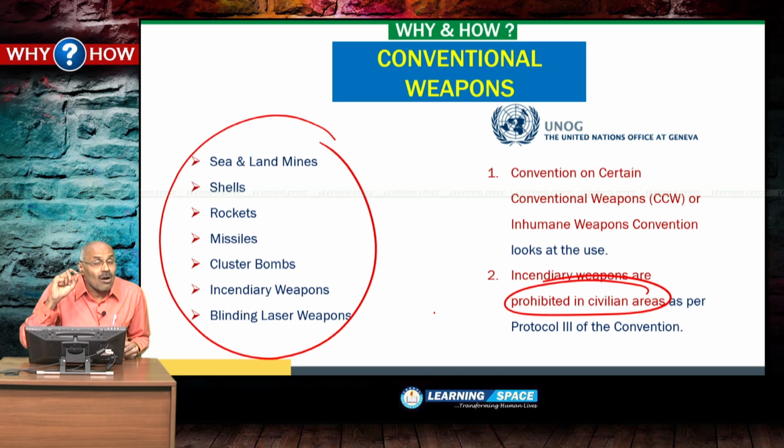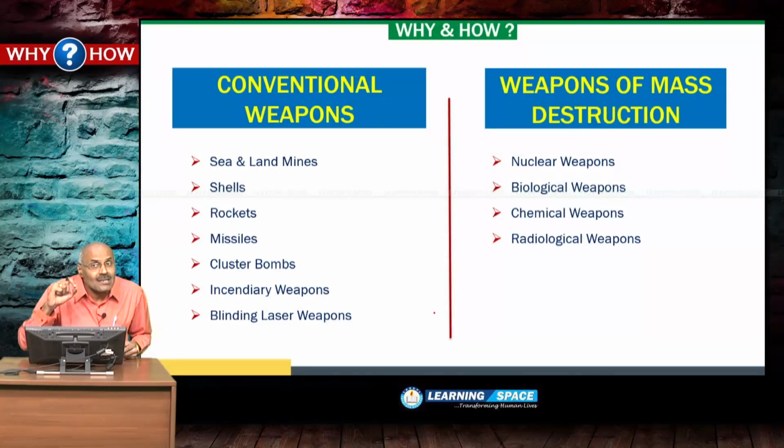Incendiary weapons are altogether not banned, but they are prohibited in civilian areas. And if you look at the weapons of mass destruction, you see one side conventional weapons. Recently incendiary weapons were in the news and they were banned in civilian areas only.